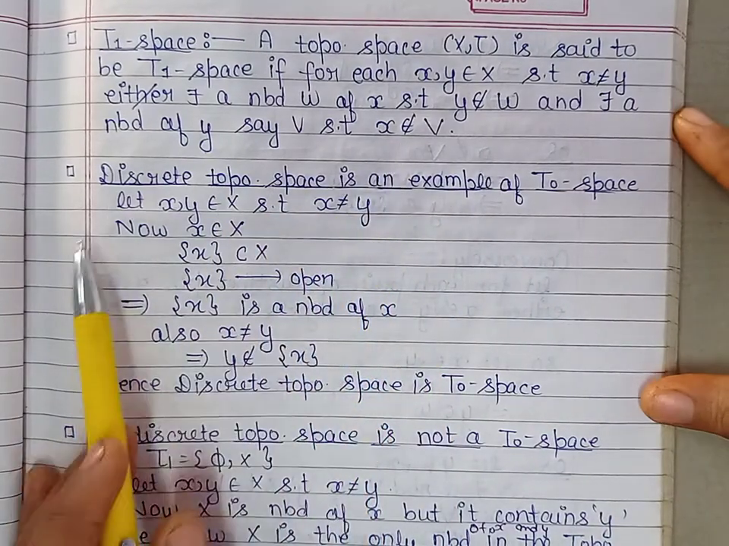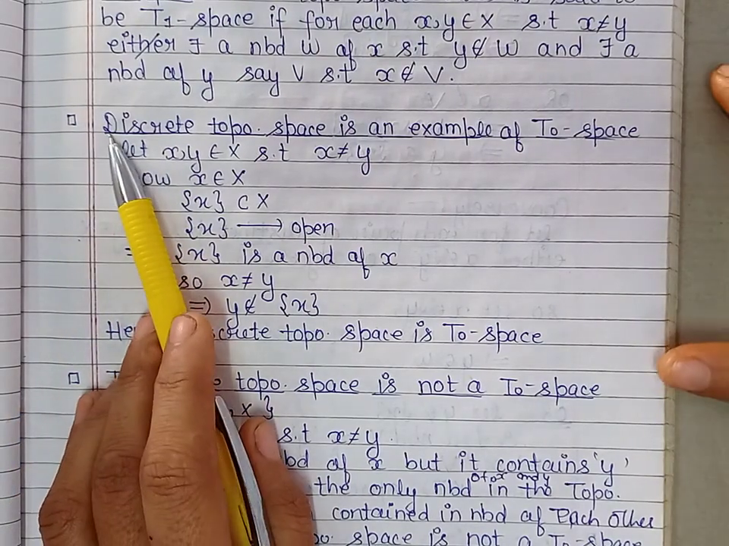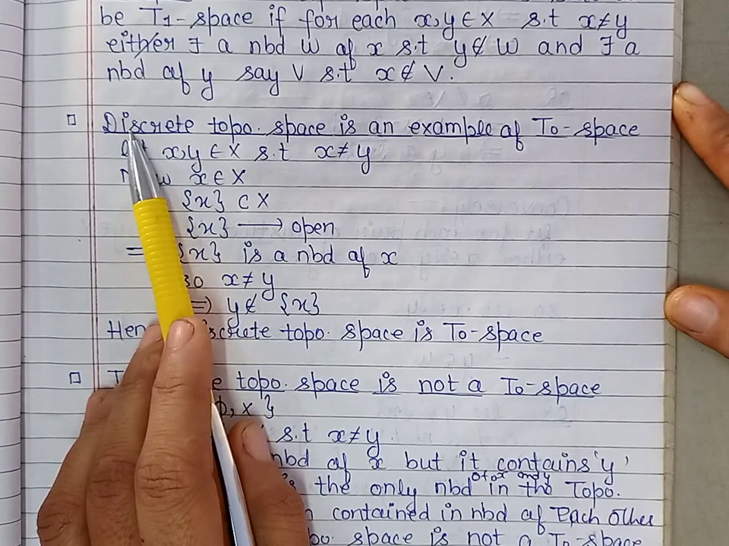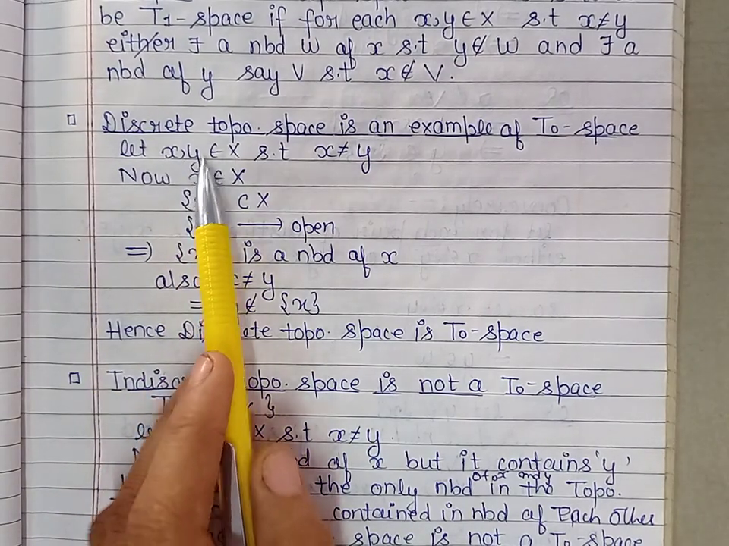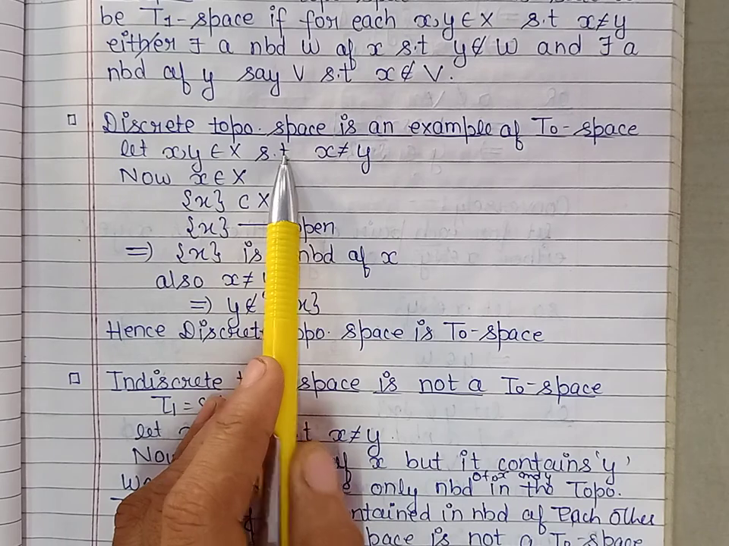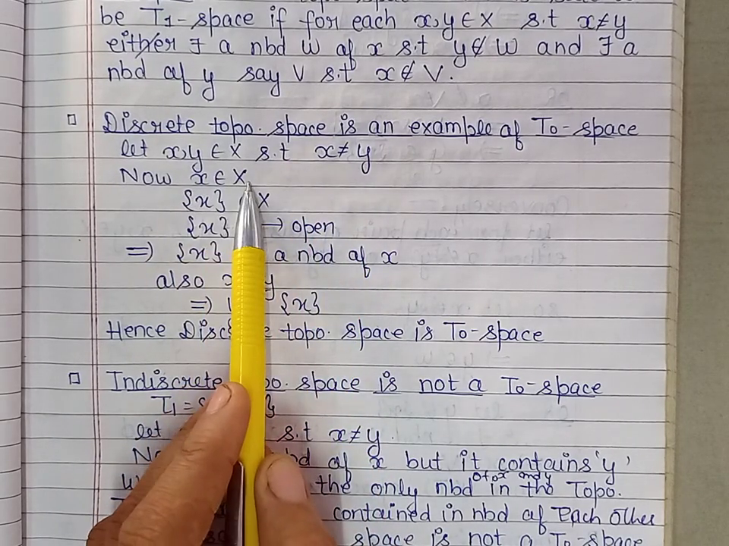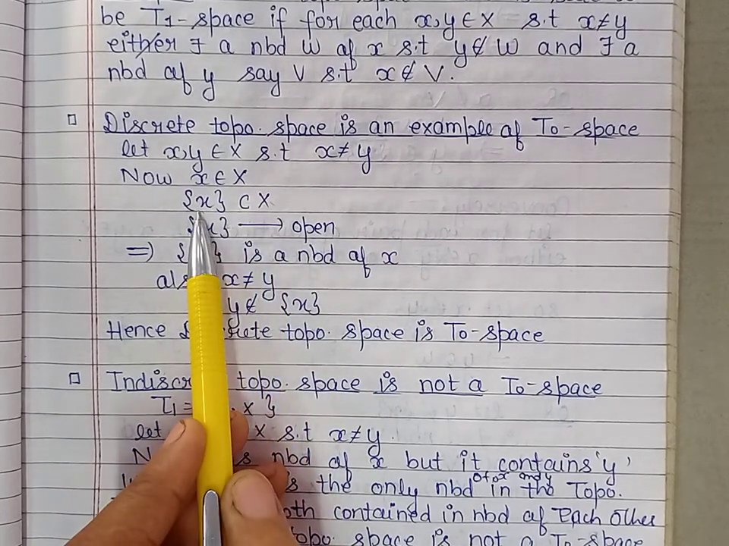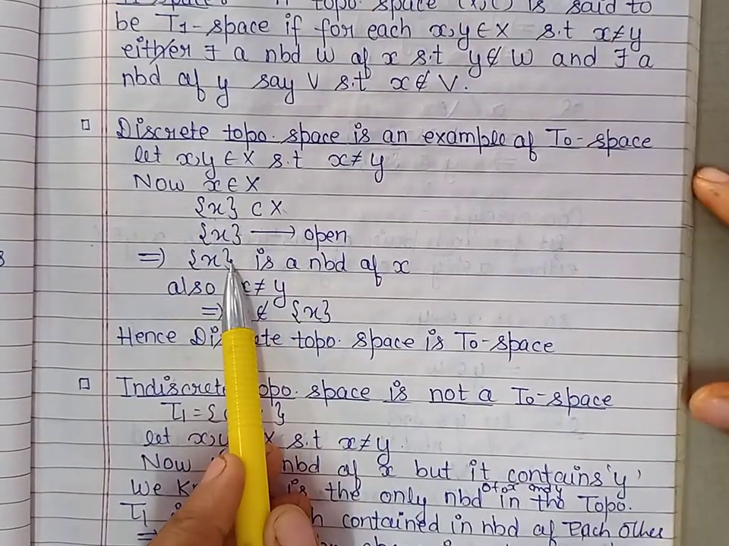Now let us see examples of the spaces which are T naught space. So let us take discrete topological space. Discrete topology consists of all the subsets of the topological space X. If we take two points x and y belonging to X such that x and y are different elements. Now because x belongs to X, the singleton {x} is a subset of X, and therefore that is open because discrete topology consists of all the subsets of X. This is an open set, and also this is a neighborhood of the point x.